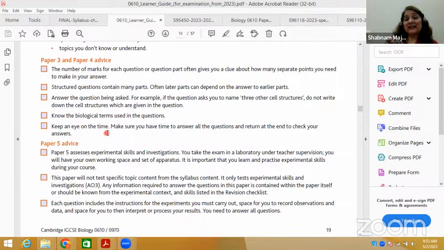Keep an eye on time management. Most of the time students ask how to manage the time. You have seen that in IGCSE it's 1 hour and 15 minutes. Now, please let me clarify. But why does 5090 have 1 hour and 45 minutes for the paper? Because it used to be the old syllabus. It used to be the same 1 hour 45 minutes, but there were 4 to 5 structured questions in section A, which were compulsory. And then in sections B and C, 2 compulsory free-response questions, and 1 either/or in section C.